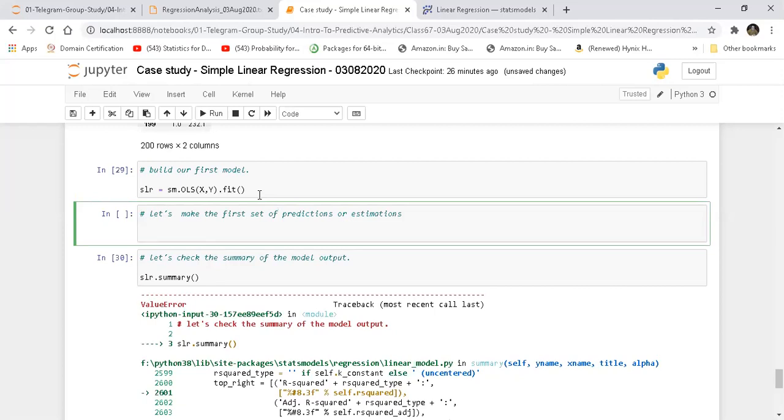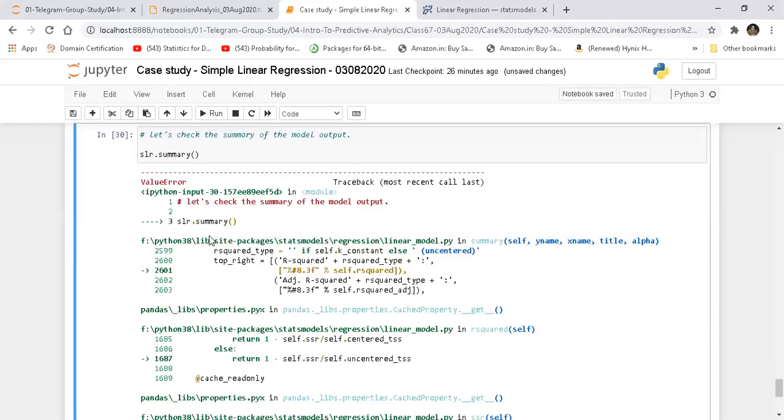So how do we do ypred? You can simply say ypred is equal to SLR, which is my model, and then I simply give the value of x.